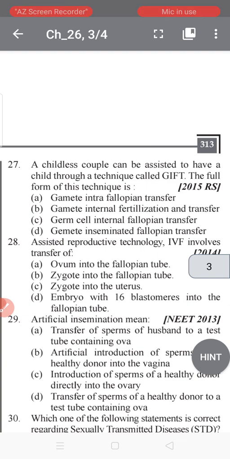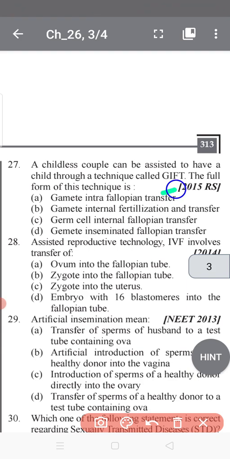Let's start in English. Question number 27. A childless couple can be assisted to have a child through a technique called GIFT. The full form of this technique is gamete intrafallopian transfer. So the first option is the best option for it.